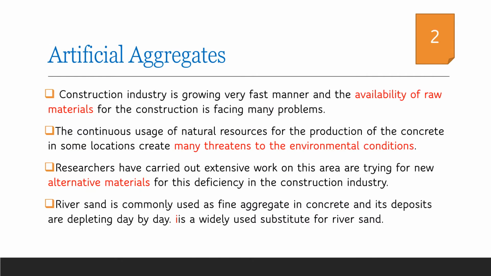River sand is the most commonly used fine aggregate. Overdredging of fine aggregates from the river basins threatens the environmental conditions in that area and hence it needs to be avoided. But the growing construction industry is in need of different types of aggregates, and hence researchers have to carry out extensive work to find alternative materials for the aggregates.